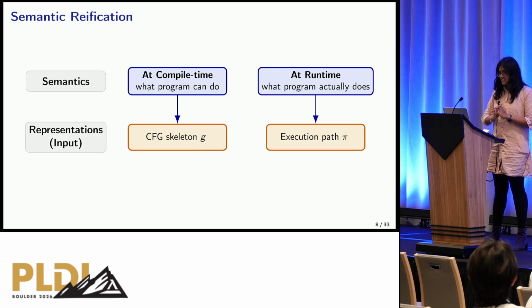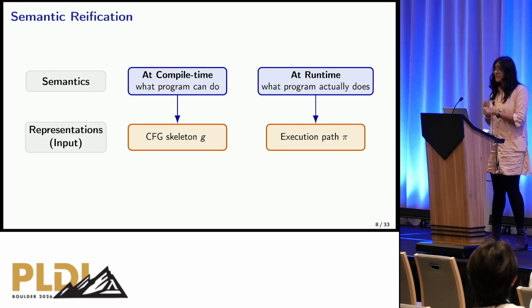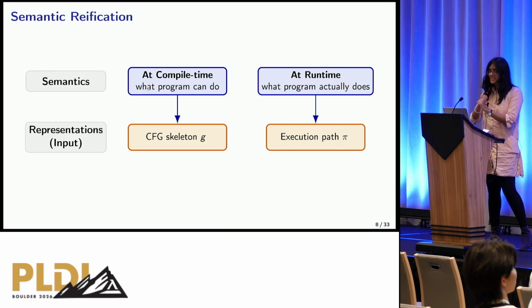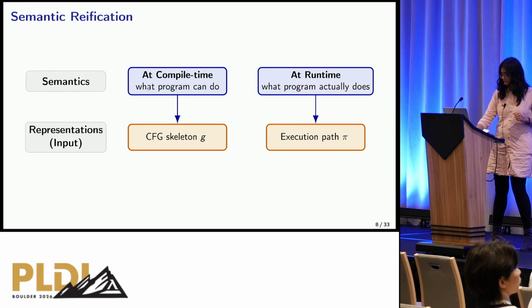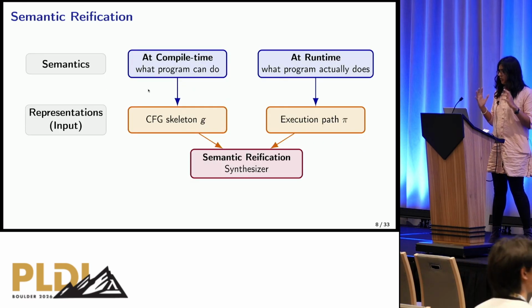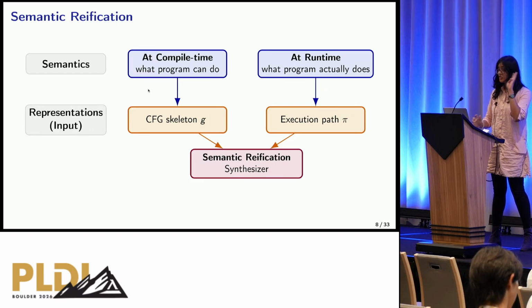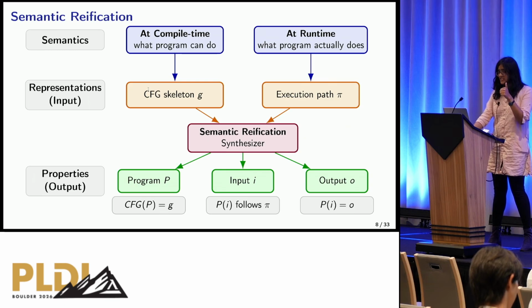To model both of these semantics, we have proxies. Firstly, we have the CFG skeleton G, which is the CFG of a program stripped bare of its statements, so effectively a bunch of nodes and a bunch of edges, to model the compile time semantics. To model runtime semantics, we have an execution path pi of this program, which is just the path pi sampled through this graph. Then we put both these inputs into our magic semantic reification synthesizer, and out come three things. Firstly, a program P. Secondly, a program input I.